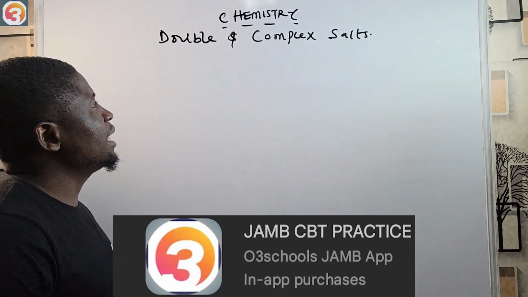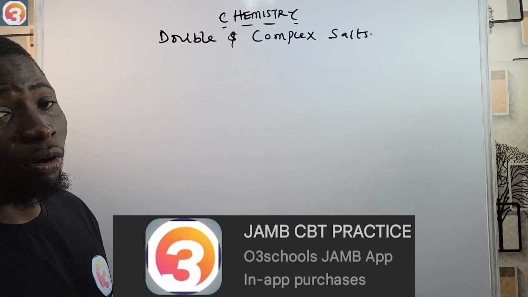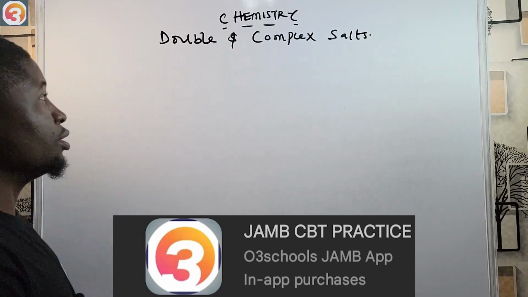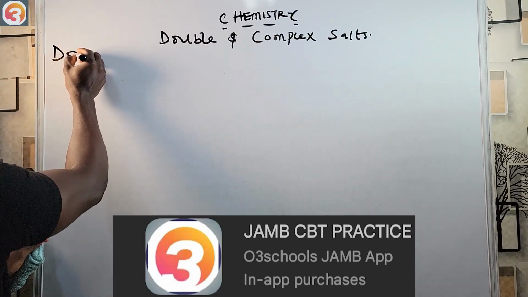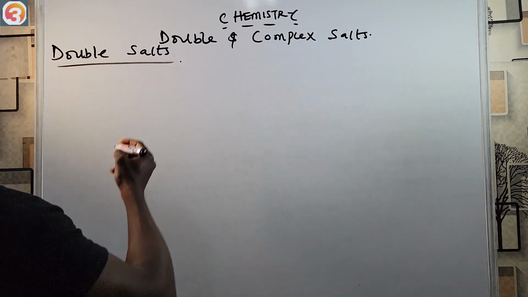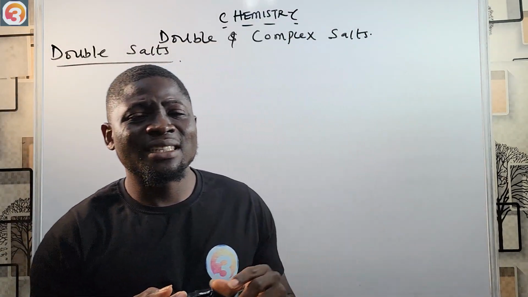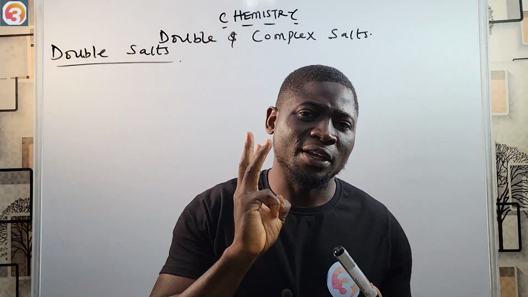So we are looking at double and complex salts now. Let's begin with double salts. A double salt is a salt that ionizes in solution to give three types of ions.